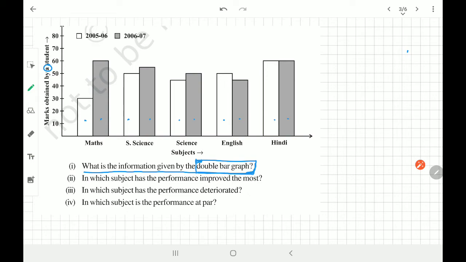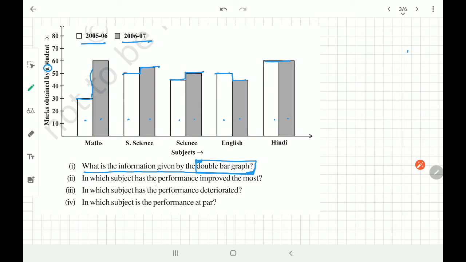Now check, in maths he has improved a lot, in social science he has improved a bit, in science he has improved a bit, in English he is deteriorating, that means he has reduced his interest in the next year. Hindi he has maintained. That means it is giving a comparison between the score of one child in subjects in the year 2005-6 and 2006-7. So this word you can use, that is giving a comparison. Idea clear? Getting it? Next one.